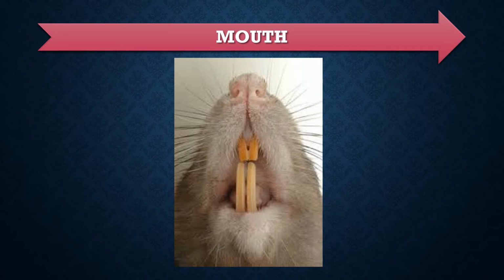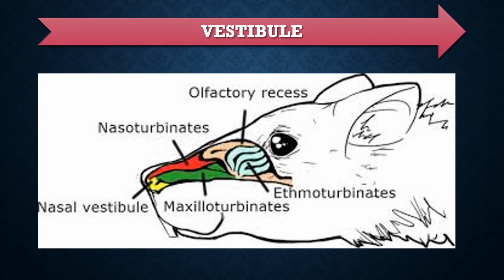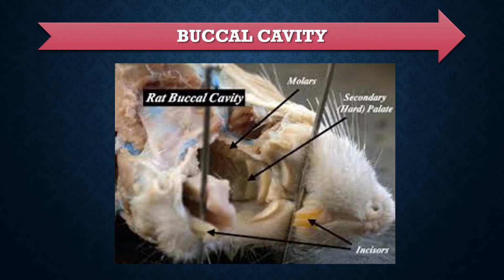The first one is the mouth. The mouth is the anterior part of the digestive system. Within the mouth, food is ground up by mixing with saliva. The second one is the vestibule. It is the space between the cheek and the teeth, used for temporary storage of food. Then the buccal cavity. This buccal cavity is the wide region which is lined by mucous membrane and consists of palate, tongue and teeth.